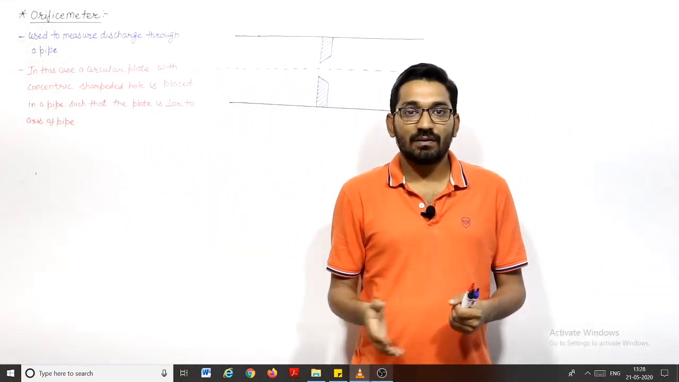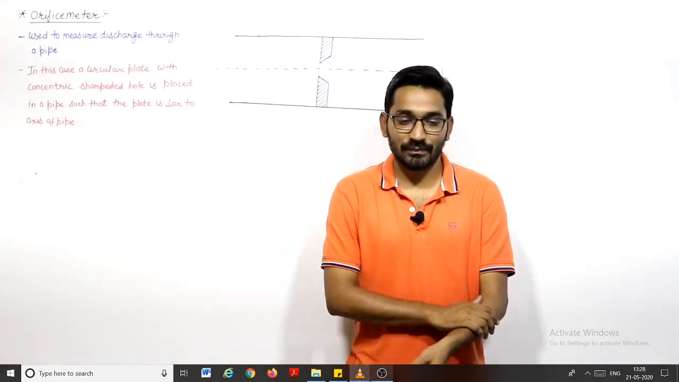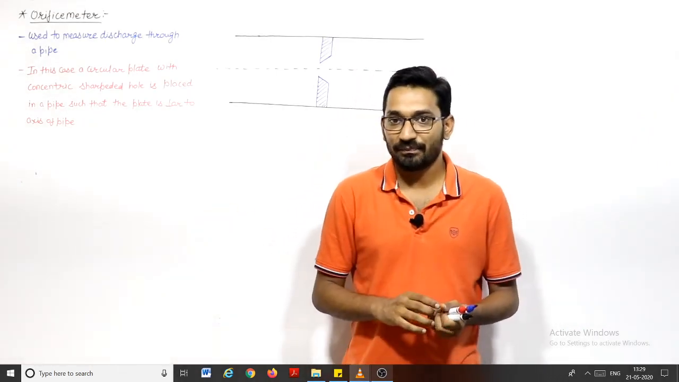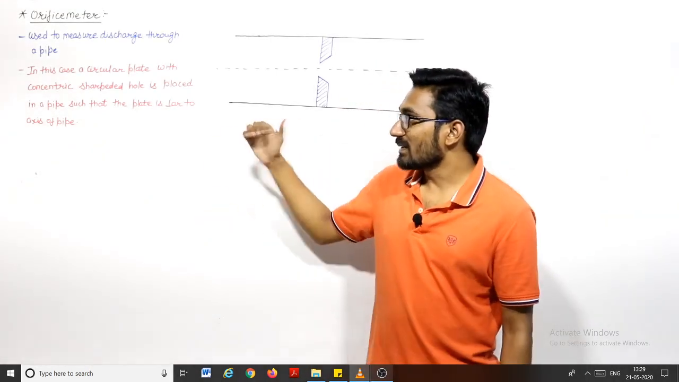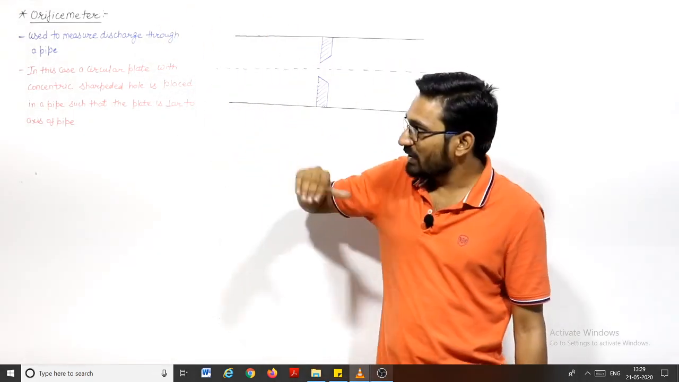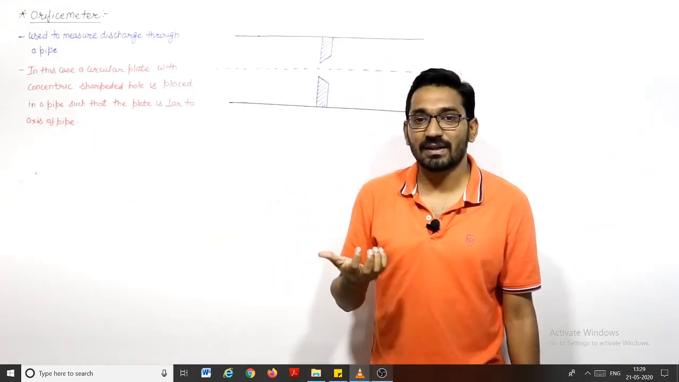In our previous discussion, we saw the application of the Bernoulli theorem, that is the venturimeter, which is used to calculate the discharge of the fluid flowing through a pipe, right? Now in this lecture, we will discuss the second device, known as the orifice meter. Orifice meter is also used to measure the discharge through a pipe.